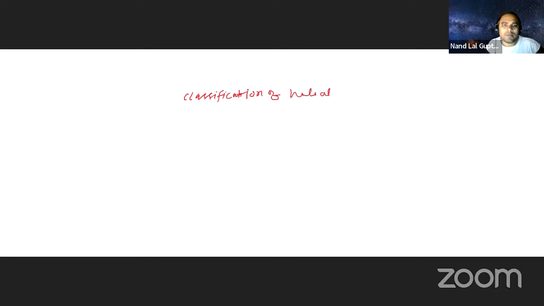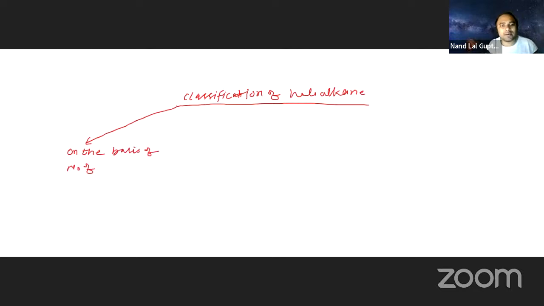When you are talking about haloalkanes, they are classified in three ways. First, on the basis of the number of X atoms. What do you mean by X? X means halogen.